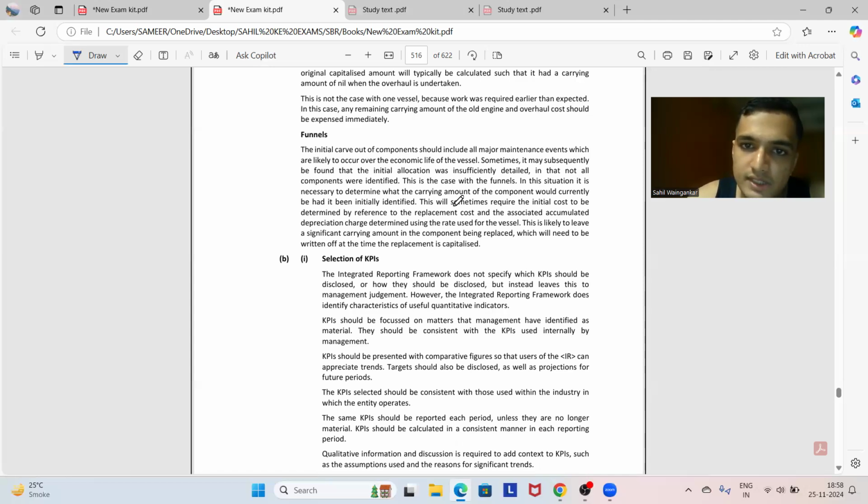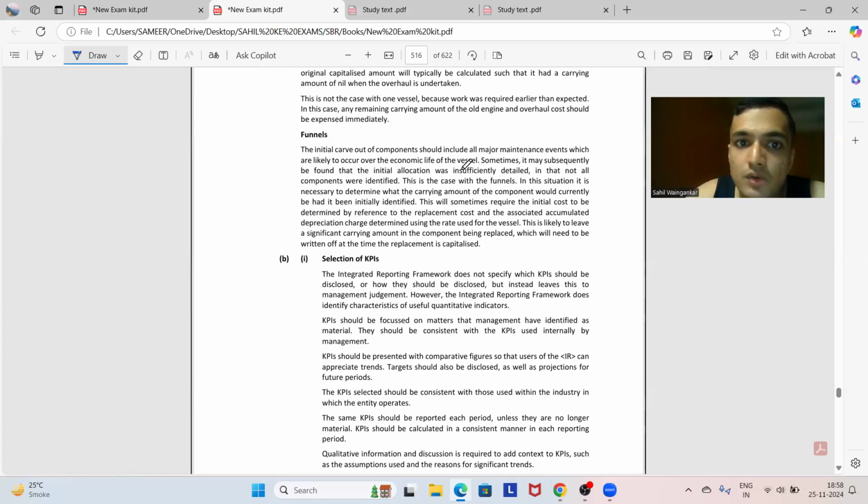एक बार इस चीज को फिर से ब्रेक डाउन करके पढ़ते हैं. See, the initial carve out of components should include all major maintenance events which are likely to occur over the economic life of the vessel. मतलब हर एक कंपोनेंट का जो मेजर मेंटेनेंस है उसको एक एक करके देखना चाहिए over the economic life of the vessel.